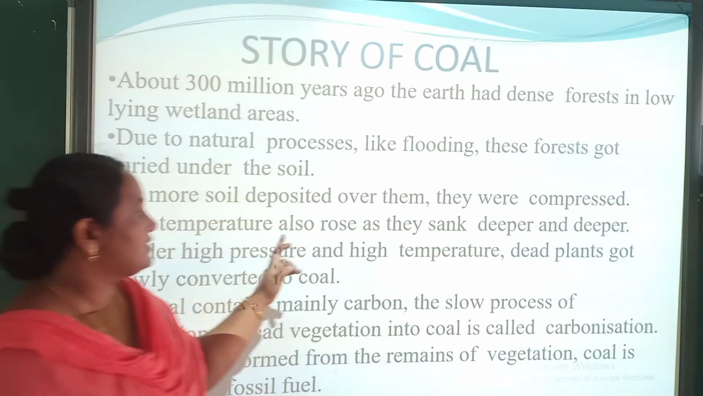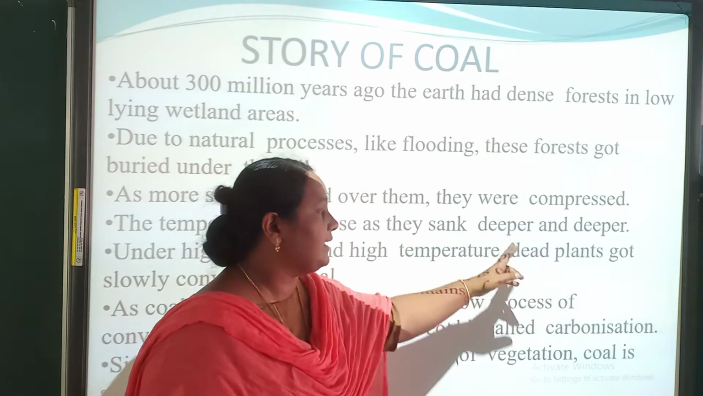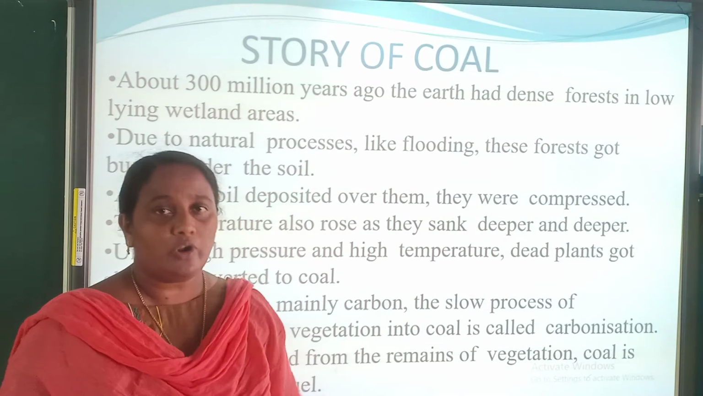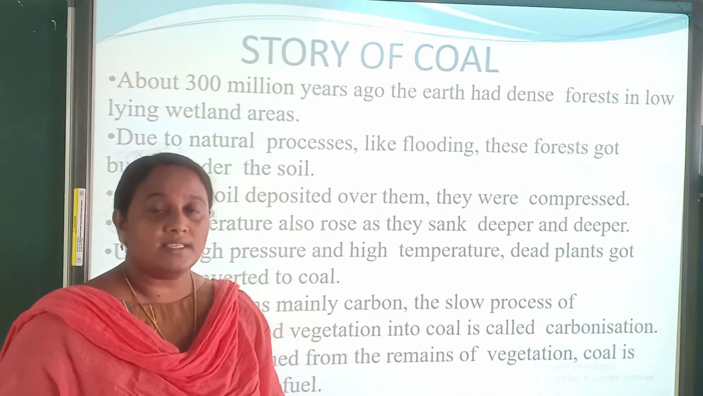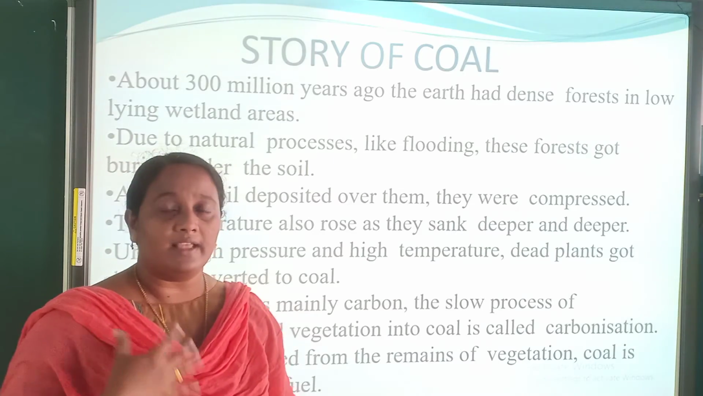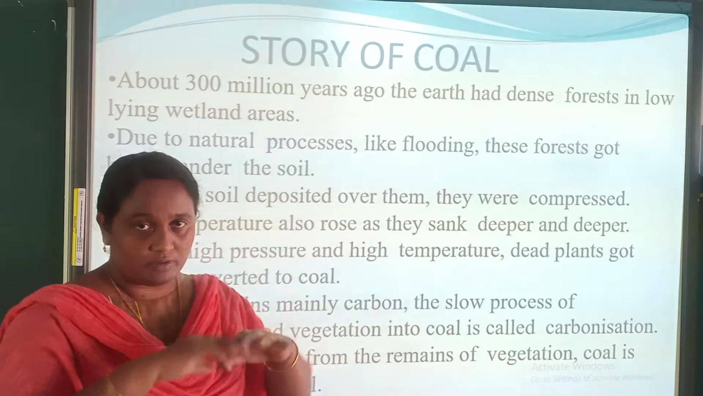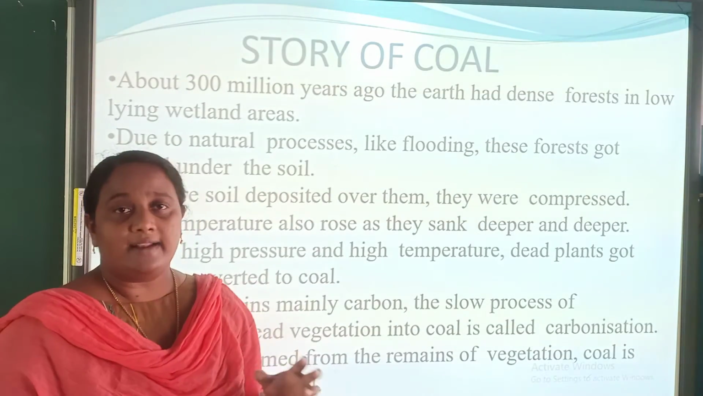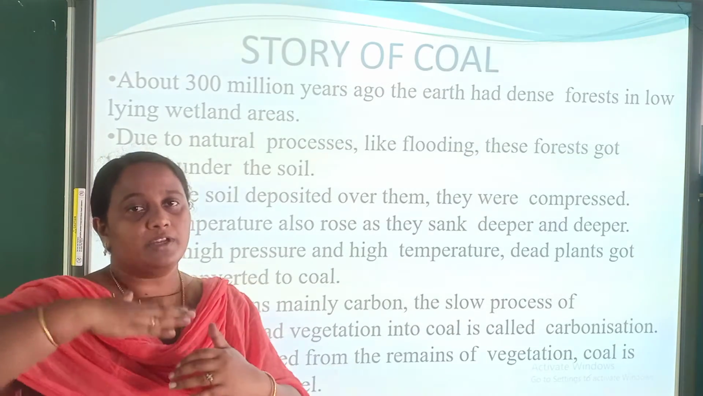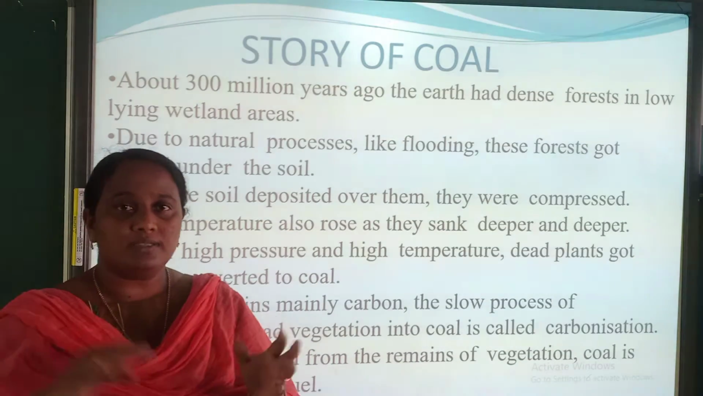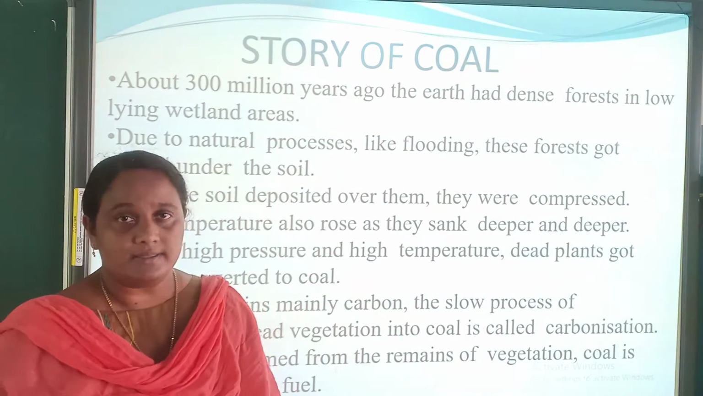The temperature also rose as they sank deeper and deeper. As we know, in the innermost core of the earth, it is very hot. There is lava present in the innermost core of the earth, and the temperature from there is coming to the outer surface. We are not feeling the temperature here because it is so far from us.